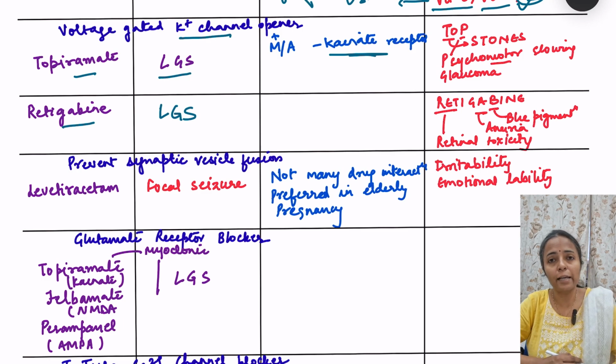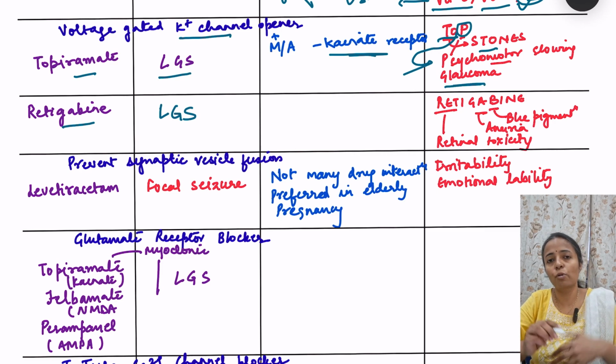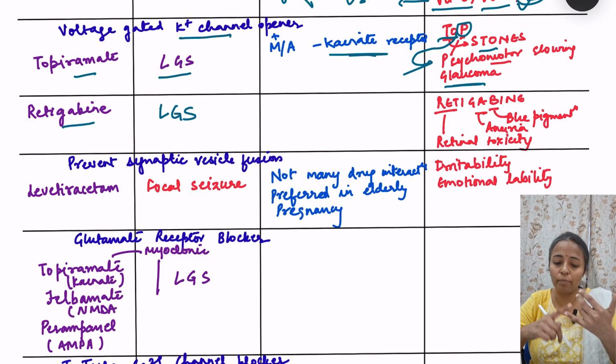Okay, what are the side effects? In zonisamide I told you zone stone, so here also toe. So it also leads to the development of renal stones, and P is for psychomotor slowing. So topiramate causes psychomotor slowing, and also glaucoma. So anybody who has a high risk of developing glaucoma, topiramate cannot be given.